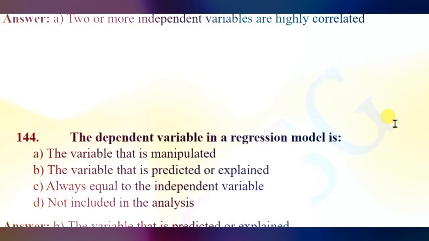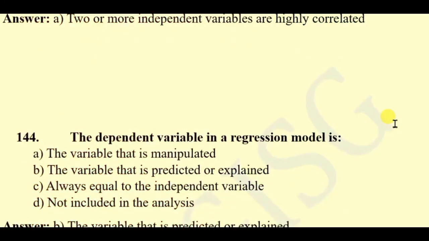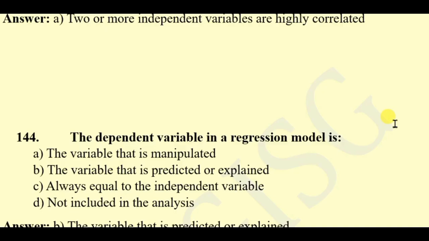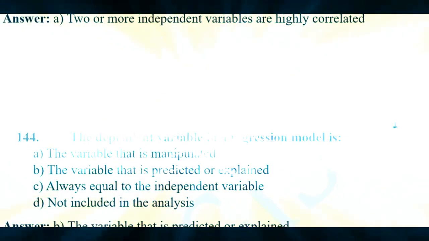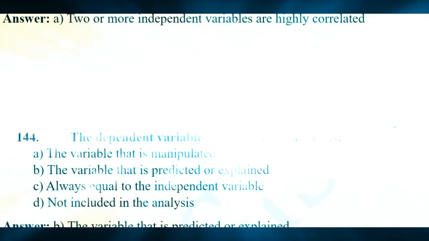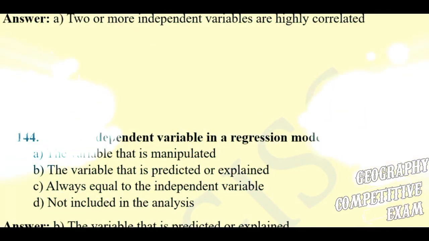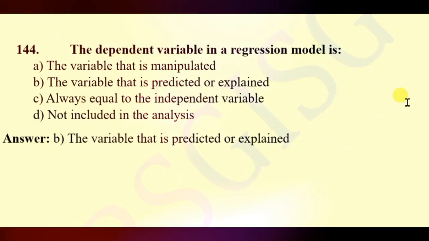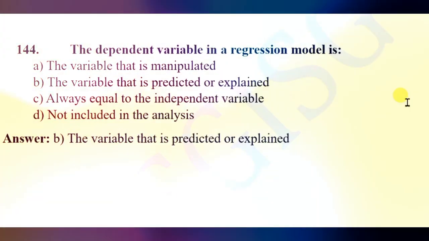Question 144. The dependent variable in a regression model is the variable that is manipulated, the variable that is predicted or explained, always equal to the independent variable not included in the analysis. So the right answer will be the variable that is predicted or explained.